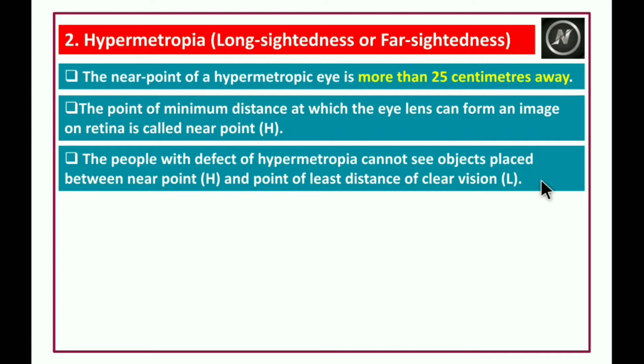Why? Because the least distance of distinct vision is 25 centimeters, but the near point of a hypermetropic person is more than 25 centimeters. If you place the object between these two, the person cannot see the object clearly.